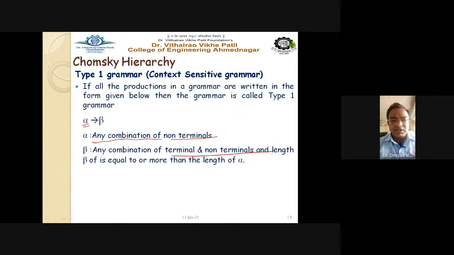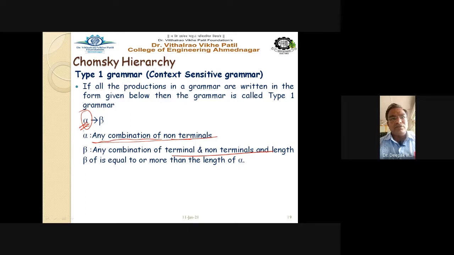Now restrictions are released on the left hand side. In the previous two cases, type 3 and type 2, the left hand side is very strict. It consists of only one non-terminal. But now in this case, any combination of non-terminals is allowed on the LHS.